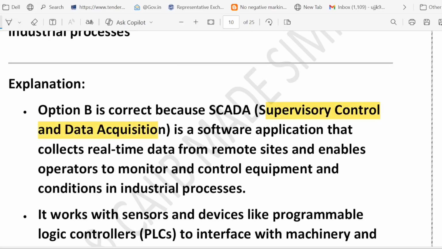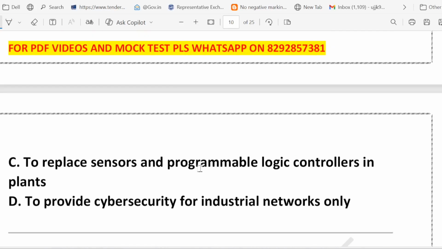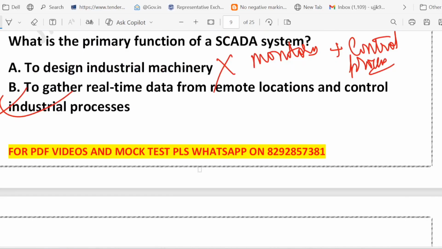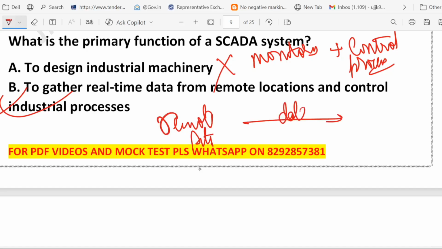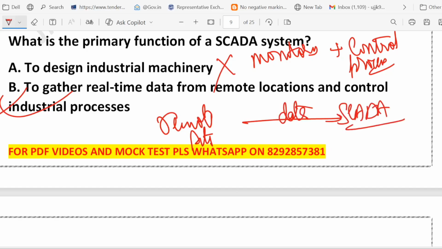That is called SCADA. Basically, it collects data from remote sites. Real-time data, right? It collects real-time data from remote sites and lets the operator monitor and control the industrial process. For example, in a power plant, SCADA shows temperature, pressure, flow on the screen and allows engineers to adjust a valve or start a pump remotely.